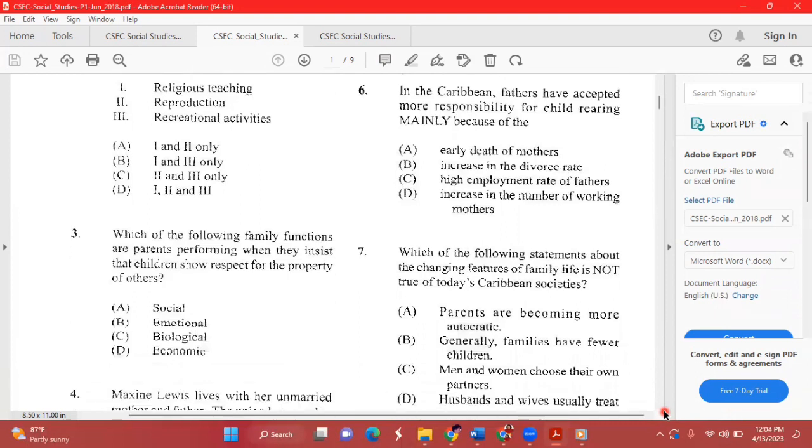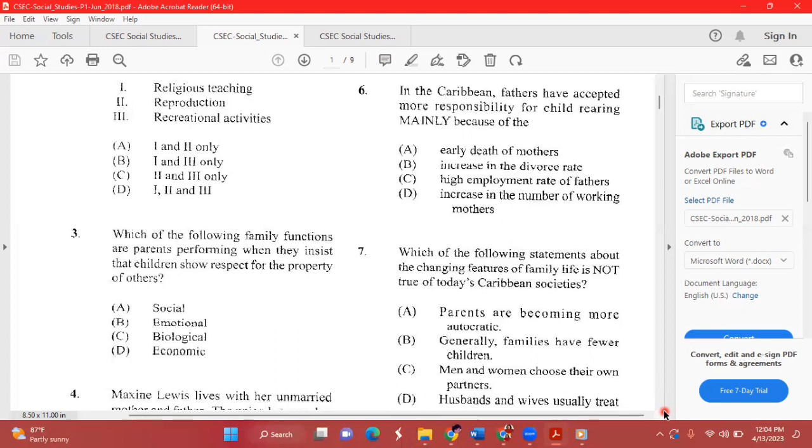Now, question number 3 states, which of the following family functions are parents performing when they insist that children show respect for the property of others? Now, we know that there are many different functions of the family, right? We have the economic function that is also listed right there. We have the emotional function, also known as the affectional function of the family. We also have religious teaching. We also have the socialization aspect of the family. We also have the economical, financial aspect of the family.